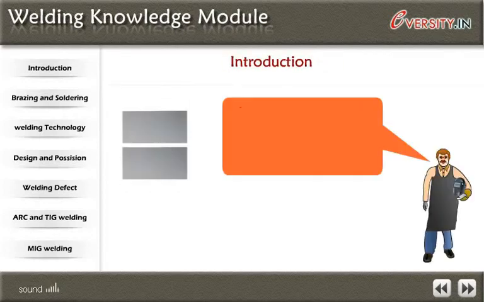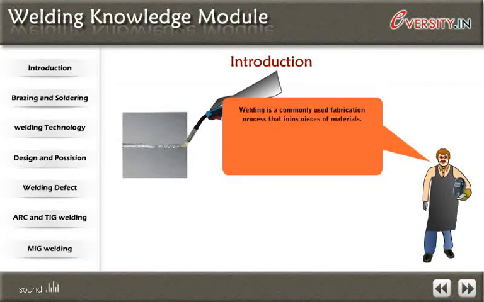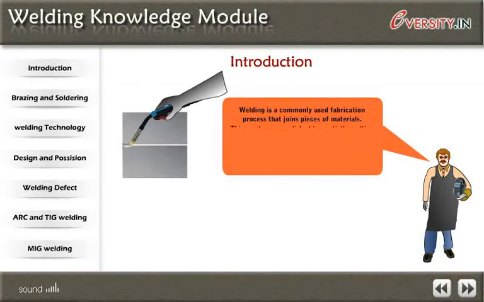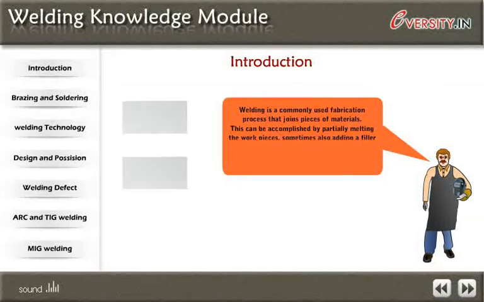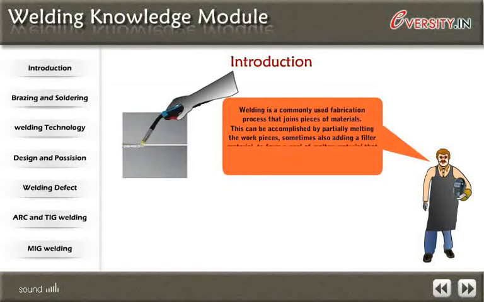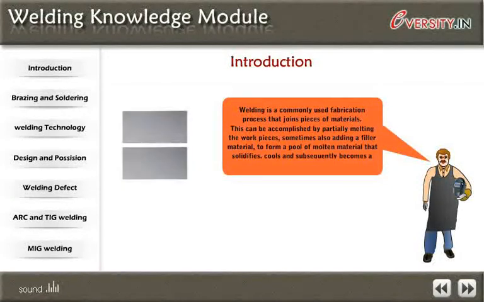Introduction. Welding is a commonly used fabrication process that joins pieces of materials. This can be accomplished by partially melting the work pieces, sometimes also adding a filler material to form a pool of molten material that solidifies, cools and subsequently becomes a strong joint.